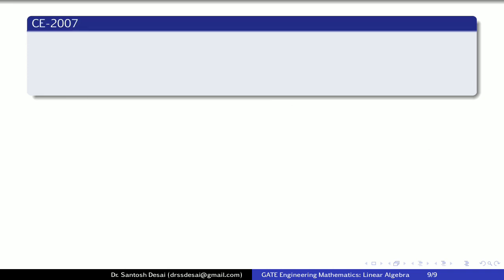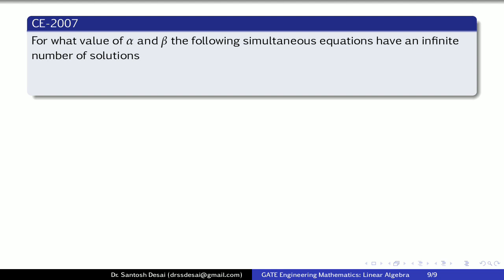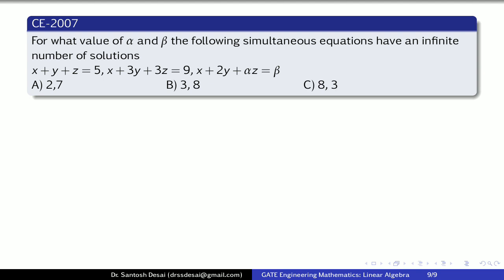Now consider the last example. For what value of alpha and beta do the following simultaneous equations have an infinite number of solutions? The equations are x plus y plus z is equal to 5, x plus 3y plus 3z is equal to 9, x plus 2y plus alpha z is equal to beta. Options are, the first value is the value of alpha and the second is the value of beta: 2, 7; 3, 8; 8, 3; and 7, 2.